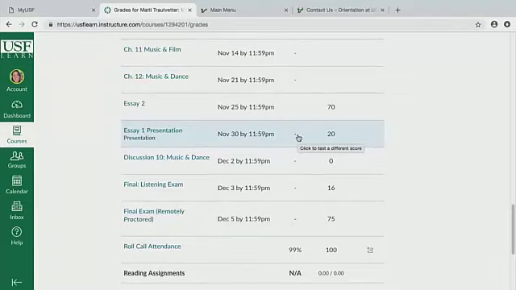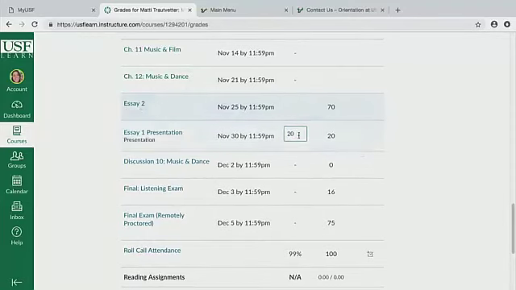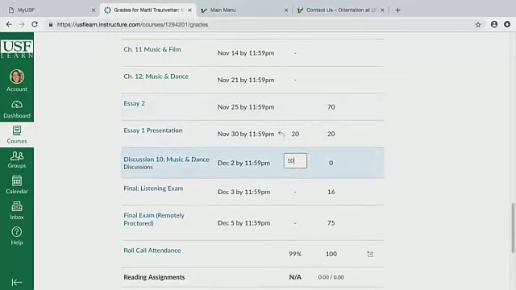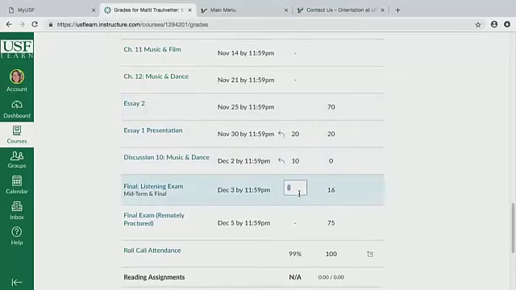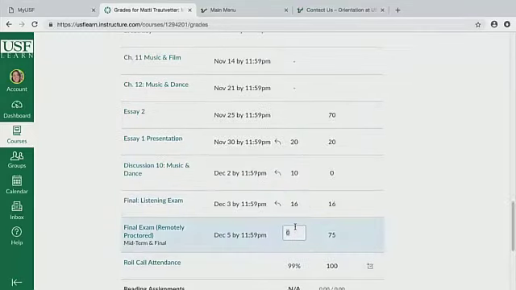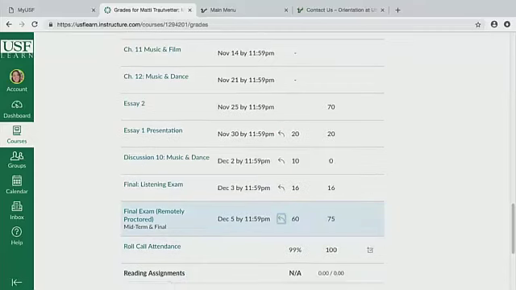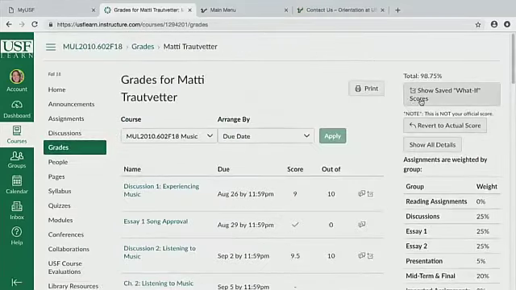You can check each one and see what you can get. So if I get, say, a 20 out of here, I get 10 out of here. Listening exam, I get a 16, and for the final exam, I get a 60. If I put all of that in, it's going to bring me up to a 98.